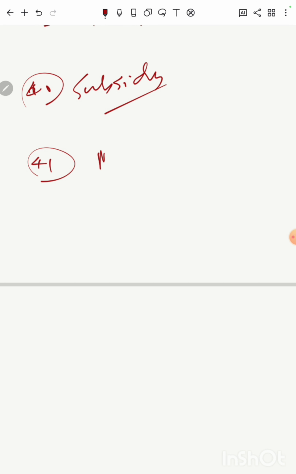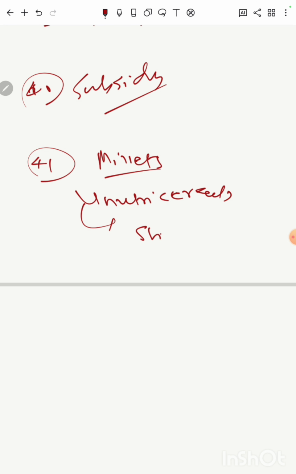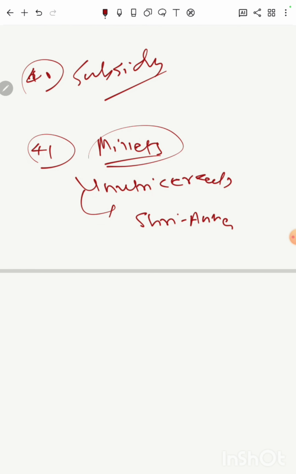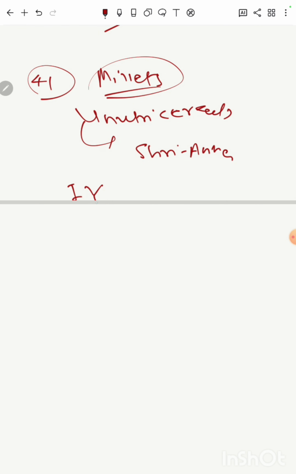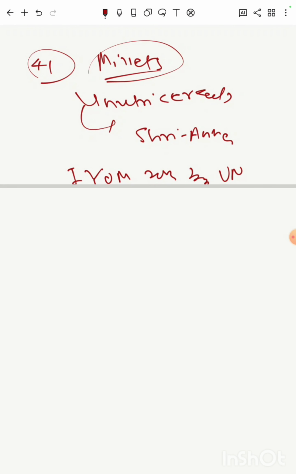Next is millets, which are also called nutri cereals, which are also termed as Shri Anna by the Government of India. Even India's effort succeeded in declaring 2023 the International Year of Millets by the United Nations. We had already declared a National Year of Millets, I think it was 2018, I'm not sure. But what is the importance of millets?